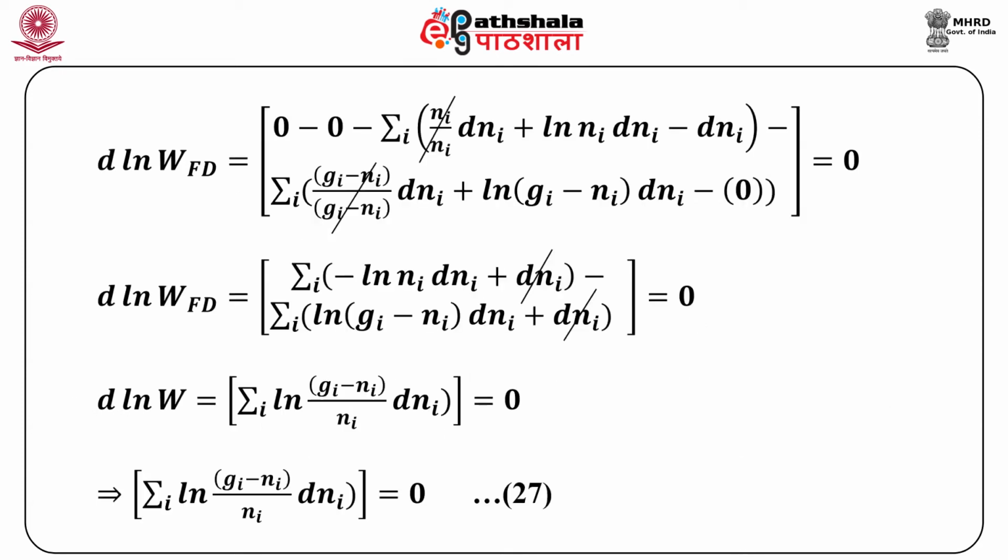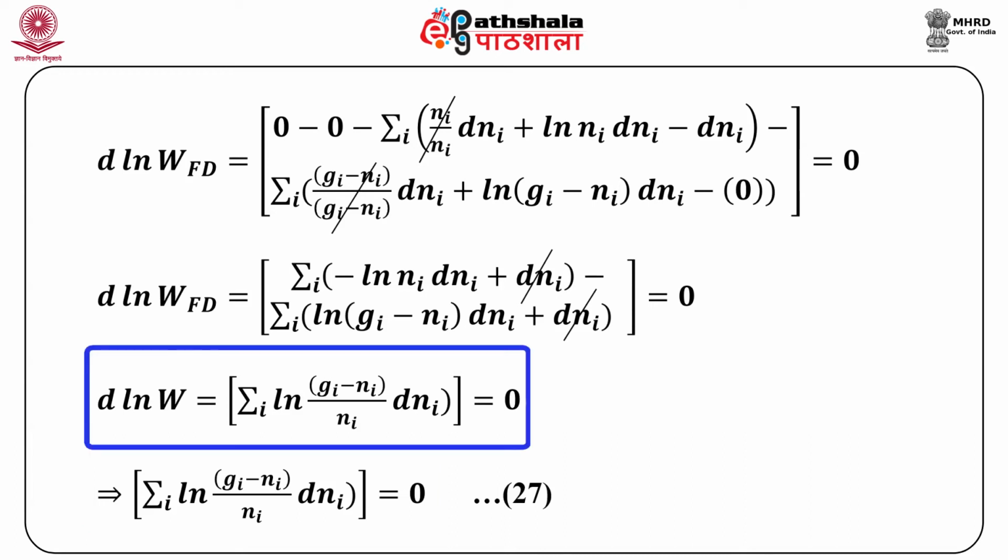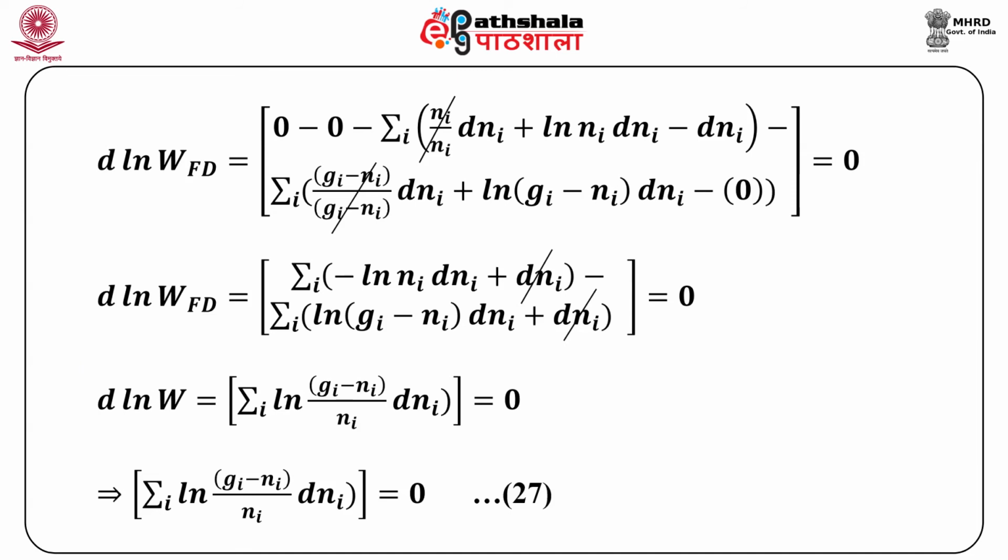And if we apply the first condition of maxima here once again, then the first differential should be 0. Once we do that, as we are doing here, you can see d ln W_FD, and if we simplify it further, ultimately we get equation 27, which comes from the fact that d ln W is equal to summation over i of ln((g_i minus n_i)/n_i) dn_i equal to 0.